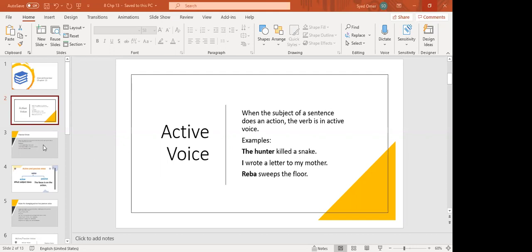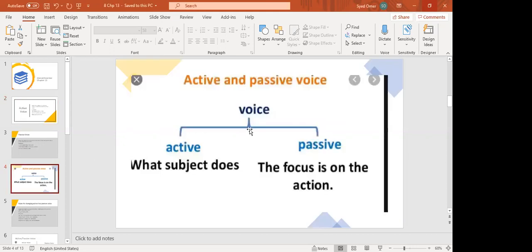Okay, now a simple slide. Active: what the subject does. Passive: the focus is on the action. That is the main difference you can say.